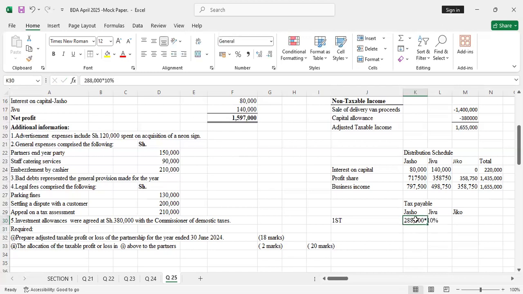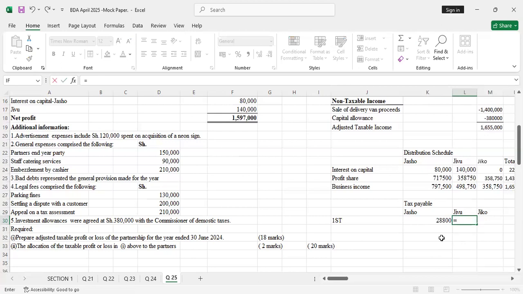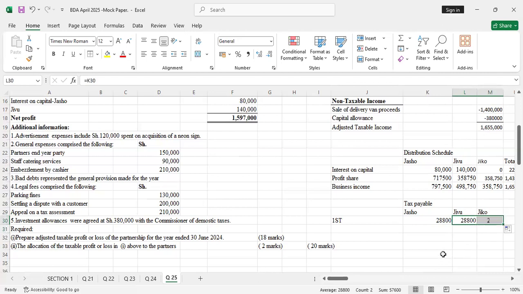I was supposed to say equals to. Let me extend that. So it's equal to 288,000 times 10%. That's always applicable to all for the first part. So you just copy this, even Jivu will be charged 28,800 for the first part, and even Jiko for the first part. Yeah.